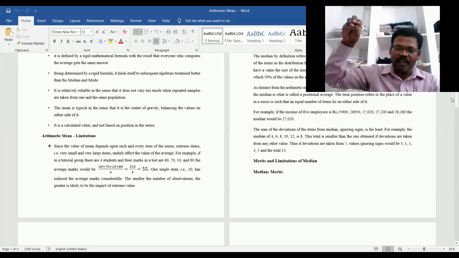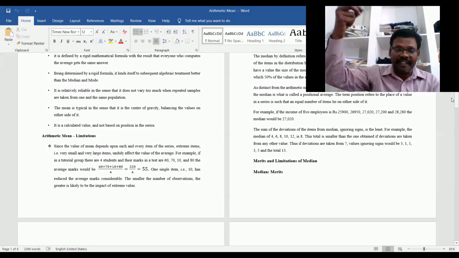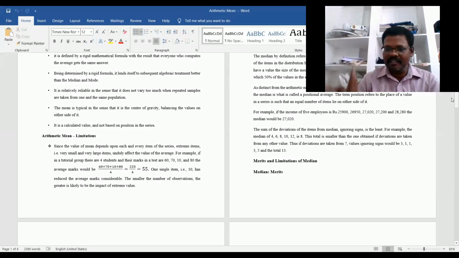Because of the highest values, there may be a positive impact on the student who got 10 marks, but a negative impact on the students who got the highest, that is 80 or 70, whatever it may be.